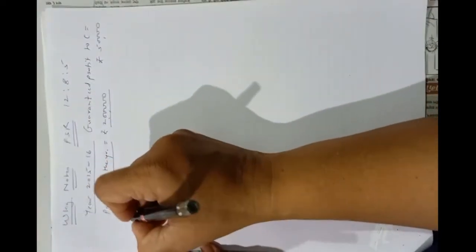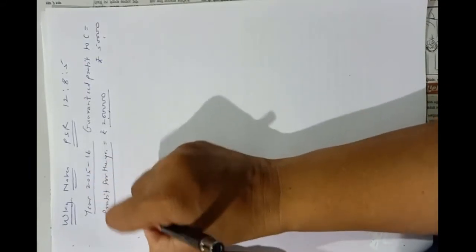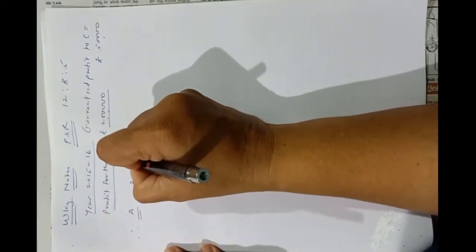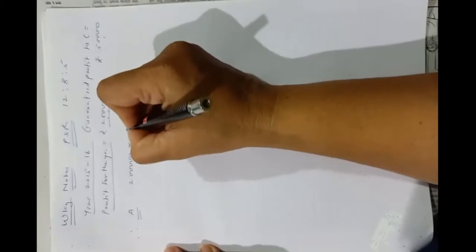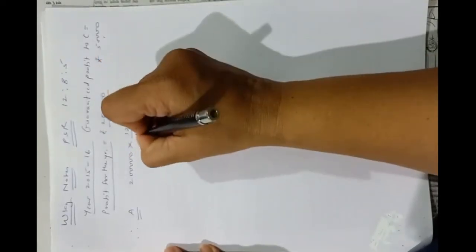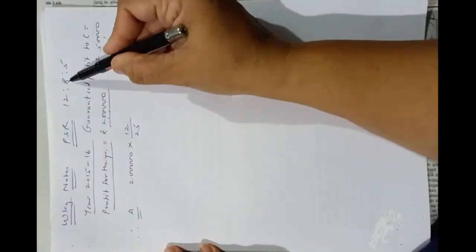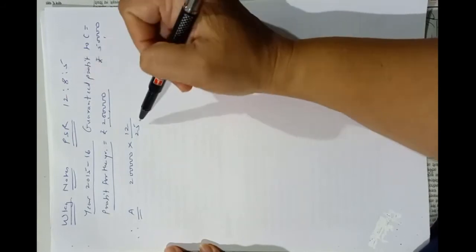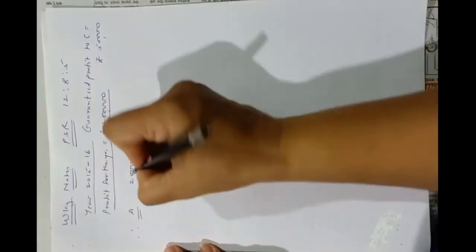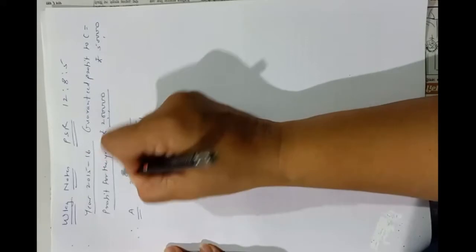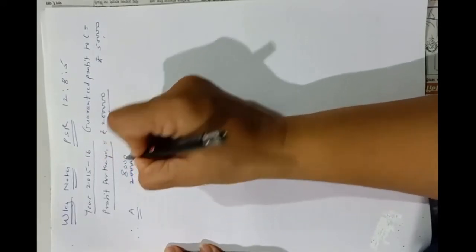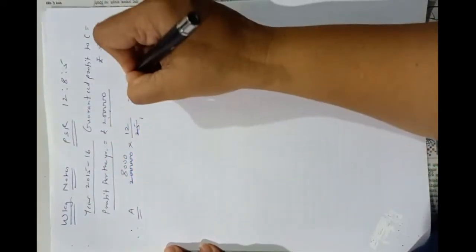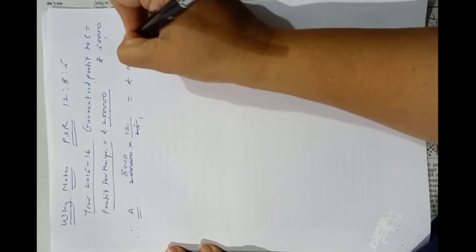Okay, therefore first partner is A: 2 lakhs into 12/25, 12 plus 8 is 20, 20 plus 5 is 25. So it is rupees 96,000.